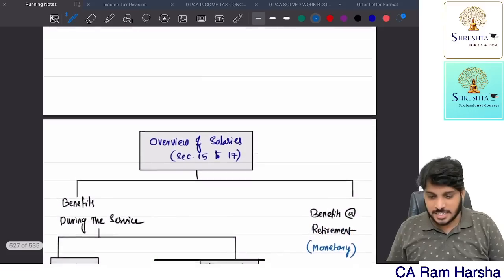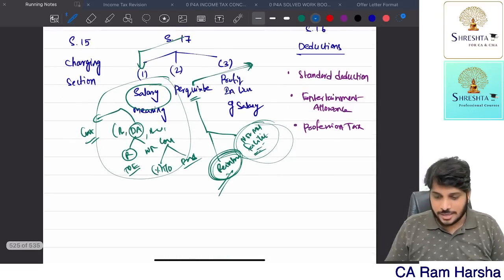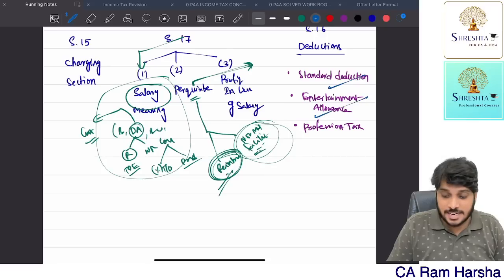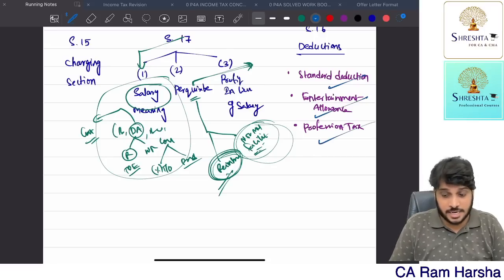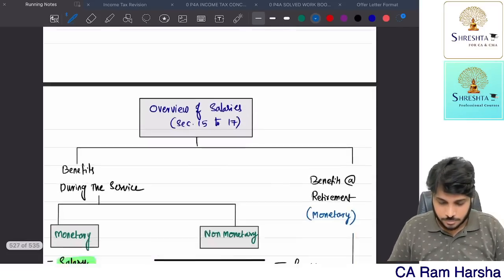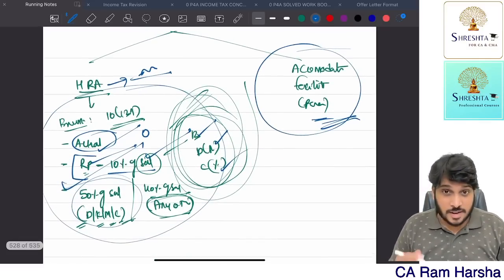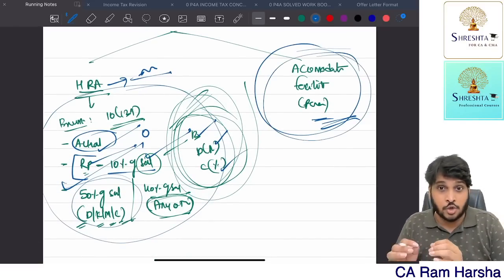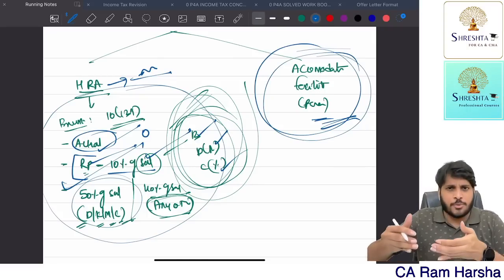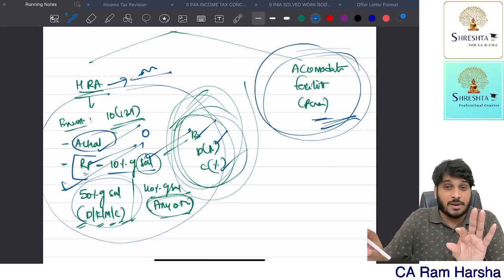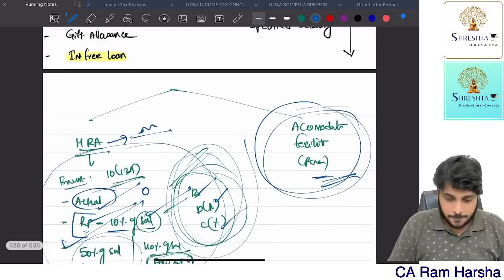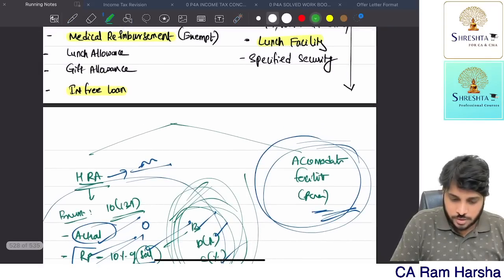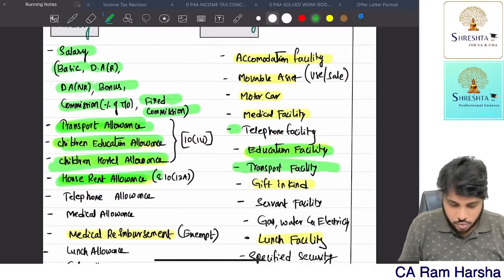Getting it? Deductions means what? I have already told. You have 3 deductions: standard deduction, entertainment allowance, profession tax. Anyhow, we will discuss that later. So always, whenever you are computing a problem on salaries, do the accommodation-related perquisite valuation at last. Just before you compute gross salary total, compute accommodation perquisite. Next. So right now house rent allowance is over.